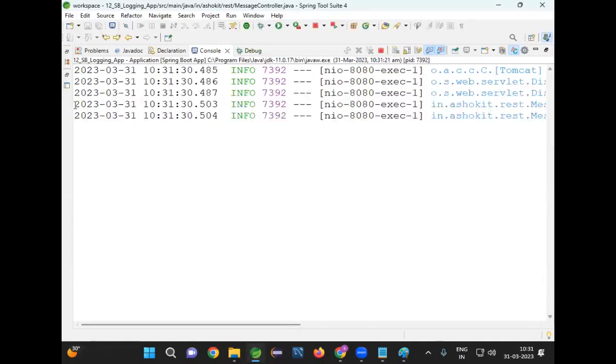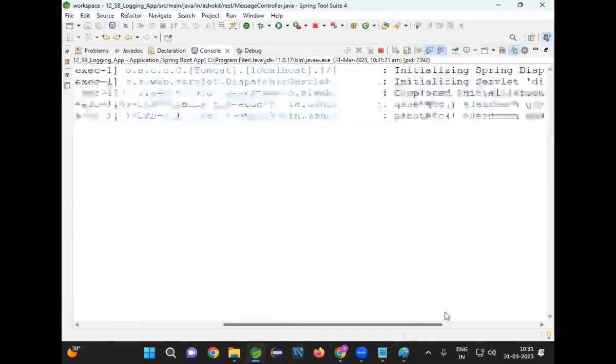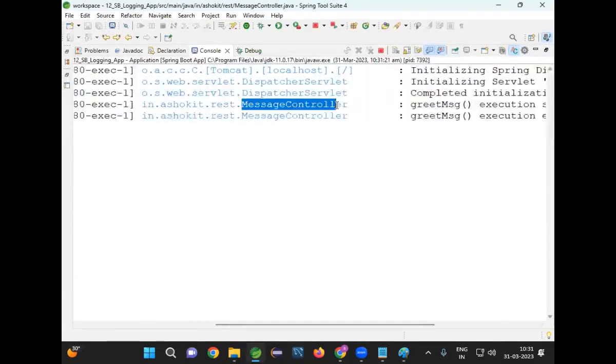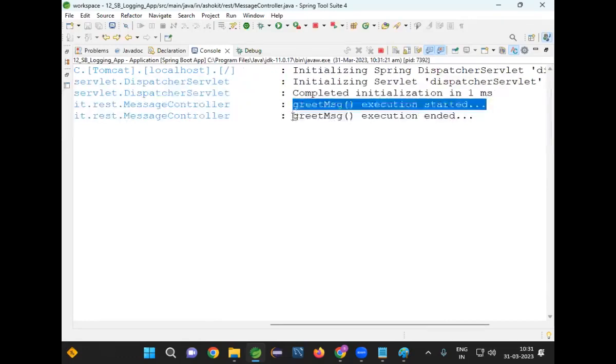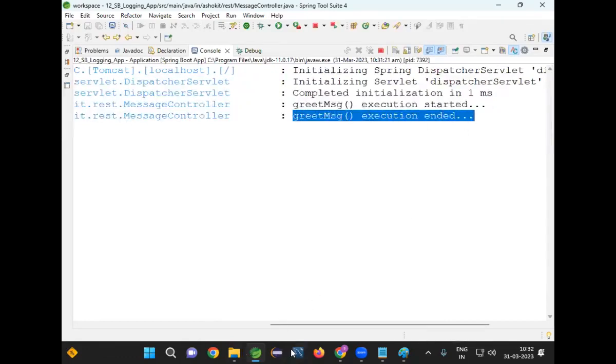At what time is the method executed? This is the date and time of the start point of the method execution. This is the date and time of the end point of the method execution. In the message controller, greet message execution started and greet message execution ended.